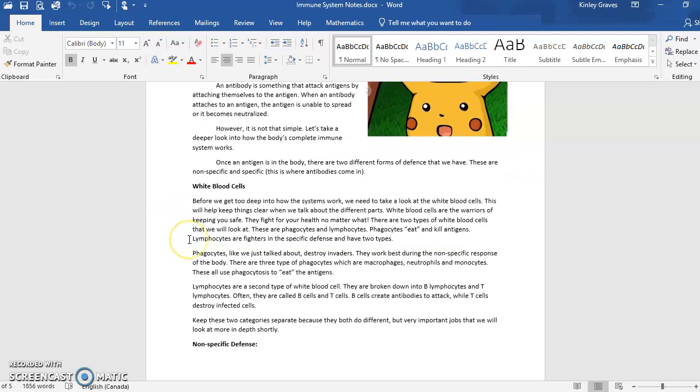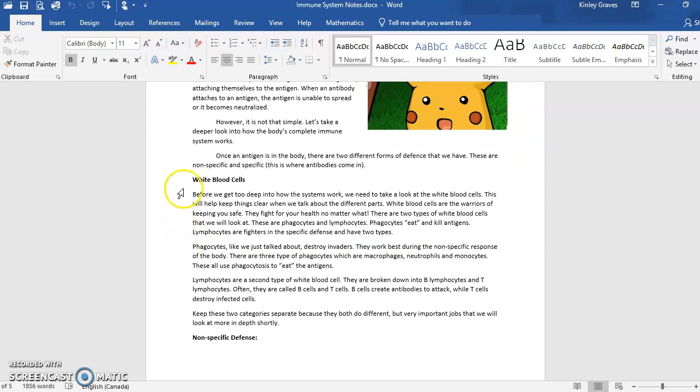So one of the big things with your immune system is your white blood cells. So before we get too deep into how the system works, we want to talk about what white blood cells are and the different types of white blood cells that you need to know for this course. Again, we could get way into depth into white blood cells and how those even work, but we're just going to look at the surface and kind of get a general idea of the different types of white blood cells. So white blood cells are warriors that keep you safe. They fight for your health no matter what.